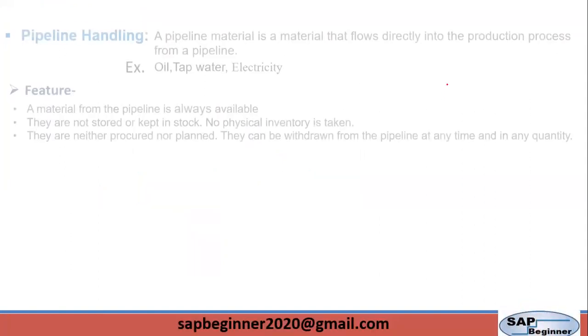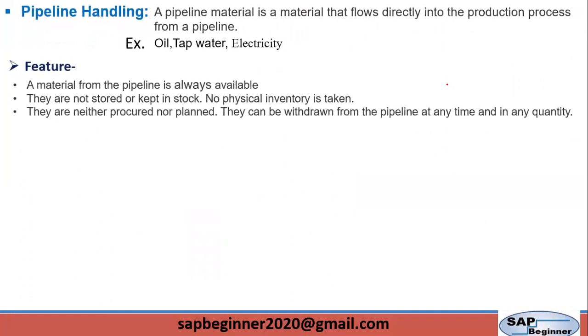Next, pipeline. Pipeline material is a material that flows directly into the production process from a pipe. So this material is not procured or planned. This material is not stored, and no inventory management is carried out for it.